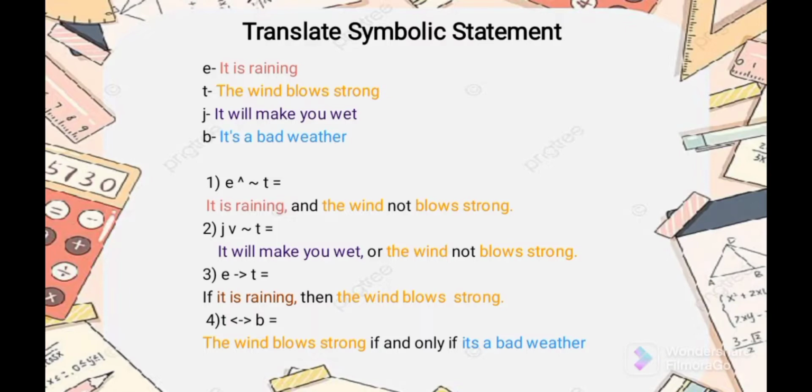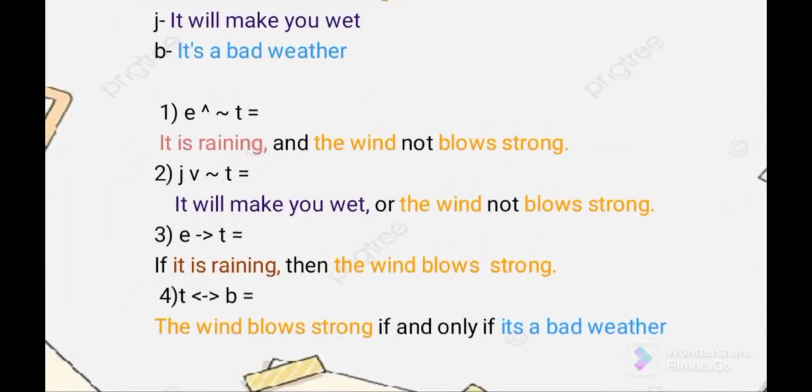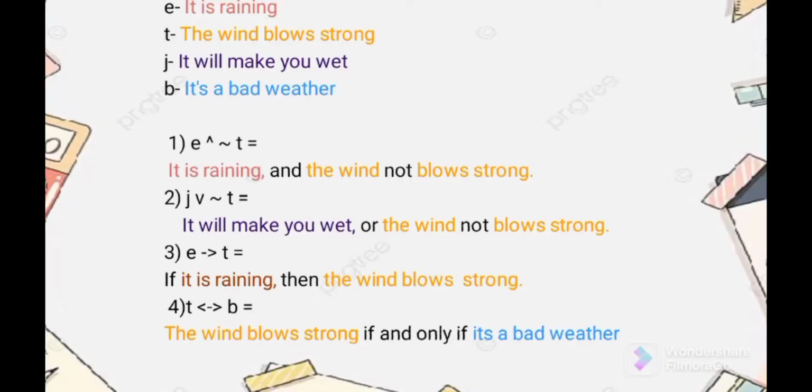Then we put the "or," the negation of T, the wind does not blow strong. That's how we make a perfect statement, adding the types of connective or types of statement.